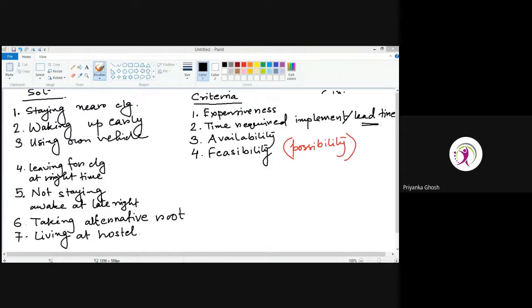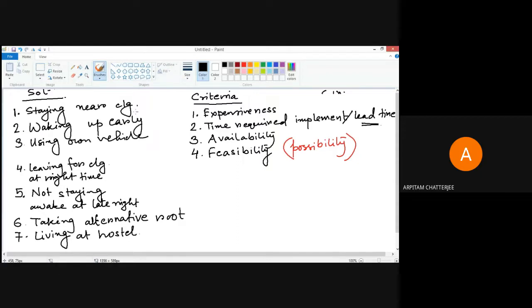So please keep it in mind that whichever problem you take, it is a problem-specific solution you are finding. Whatever ranking of criteria I am doing, considering your help, is only for the solution of my problem, attending class on time. It may not be the same for Imanol, Shagorika, Ramesh, Nishant, or any of you.